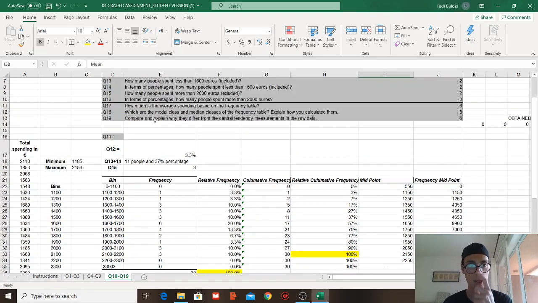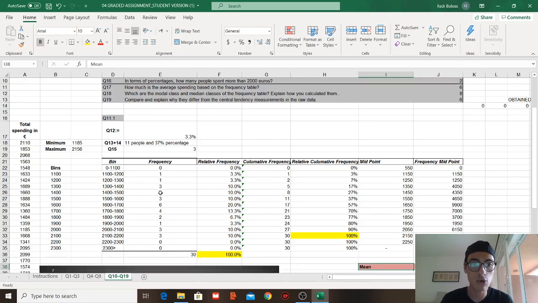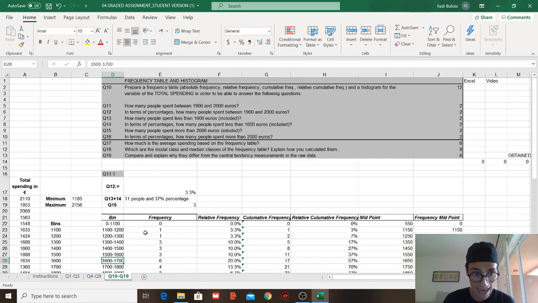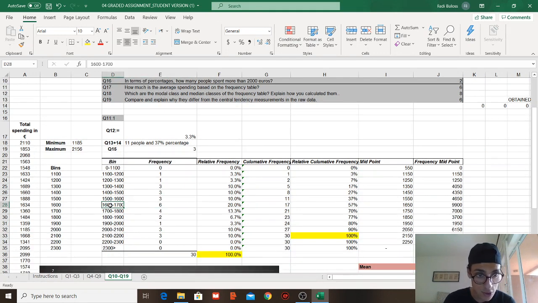This is our average. Which are the modal class and median class of the frequency table? Explain how you calculated them. The modal class, as we said, refers to the quantities that have been repeated in our data observations more than once. It's easy. We just go to frequency and search for the highest one. Which one was it? The 6. We had 6 frequencies, so the modal class is the highest frequency, so it's between 1600 and 1700.